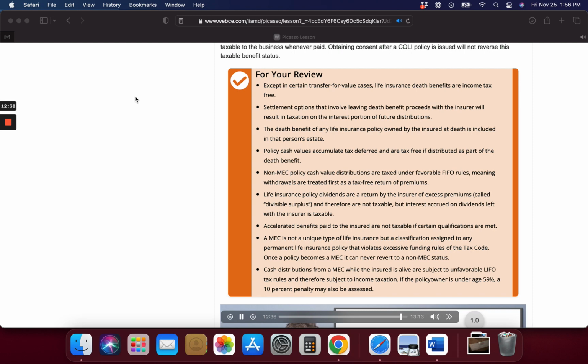A MEC is not a unique type of life insurance but a classification assigned to any permanent life insurance policy that violates excessive funding rules of the tax code. Once a policy becomes a MEC, it can never revert to a non-MEC status. Cash distributions from a MEC while the insured is alive are subject to unfavorable LIFO tax rules and therefore subject to income taxation. If the policy owner is under age 59 and a half, a 10% penalty may also be assessed.